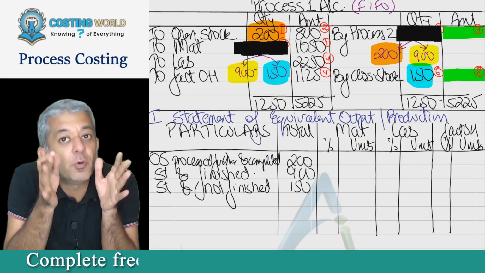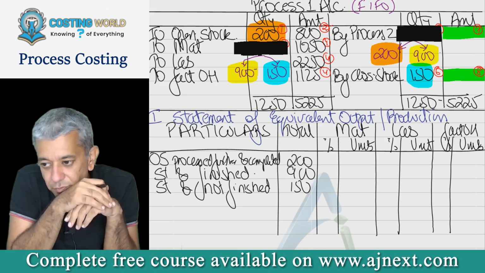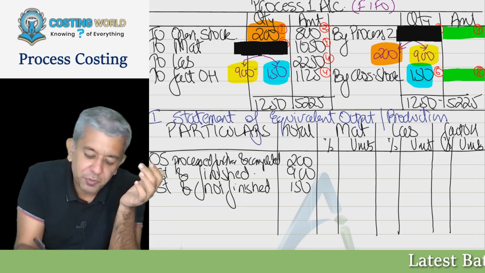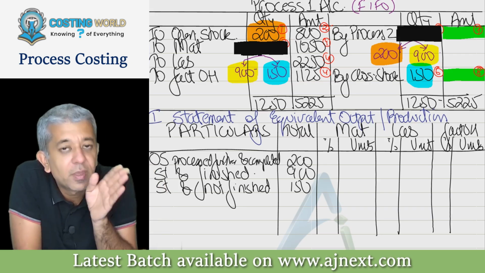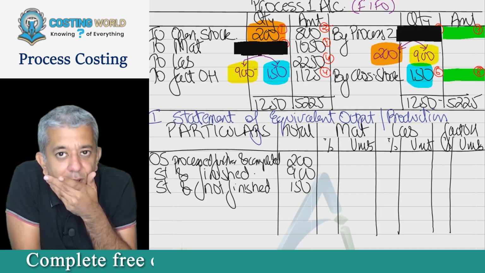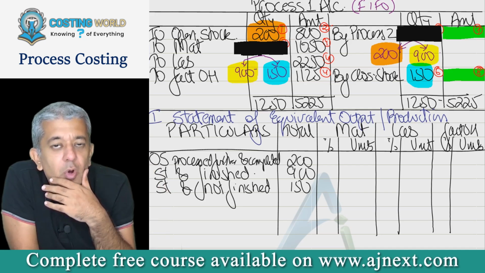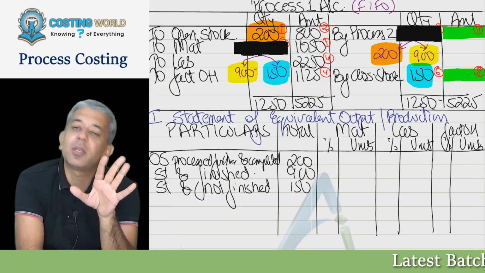But you are trying to do the FIFO method. Tell me, how much is the current period's labor cost? 2250. That is this particular figure. This is the current period labor cost. What are you thinking? We incurred 2250, which means we paid this much to our workers. But by paying 2250, what work have my workers done? That is what I am interested in knowing.